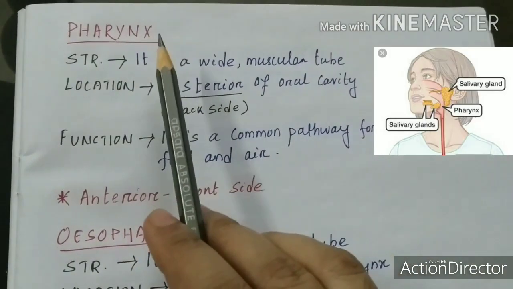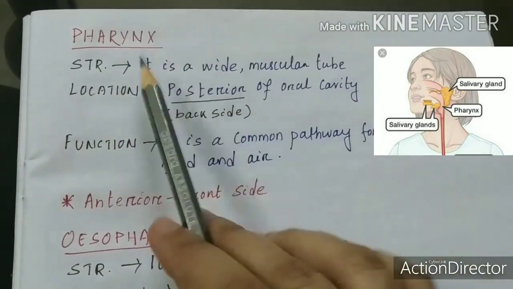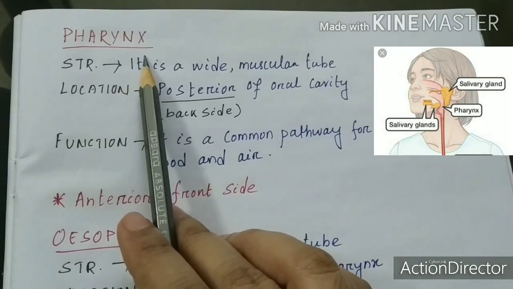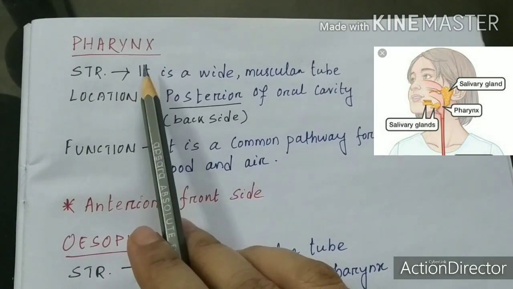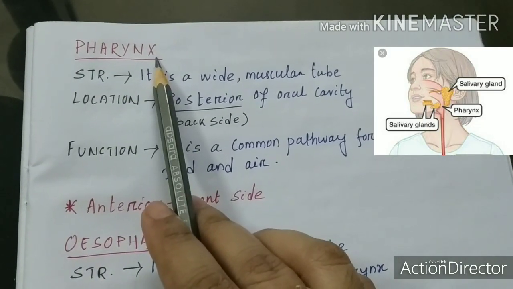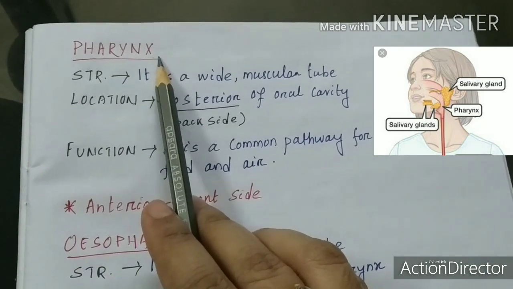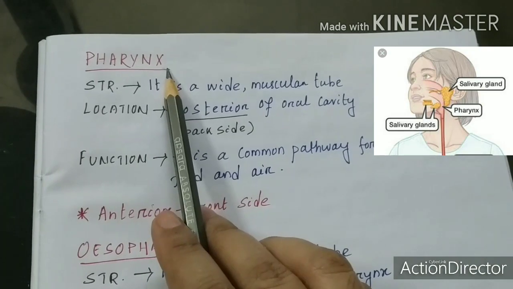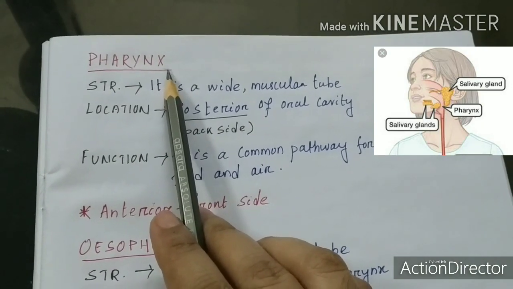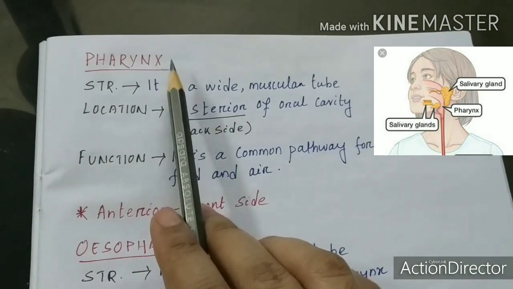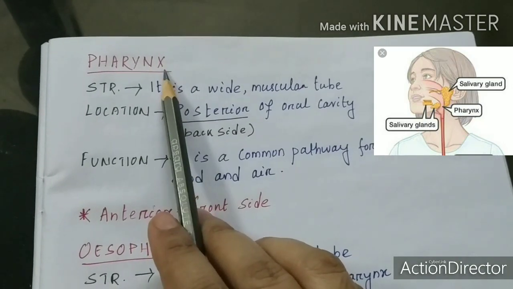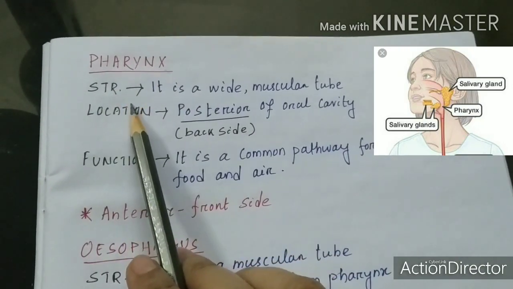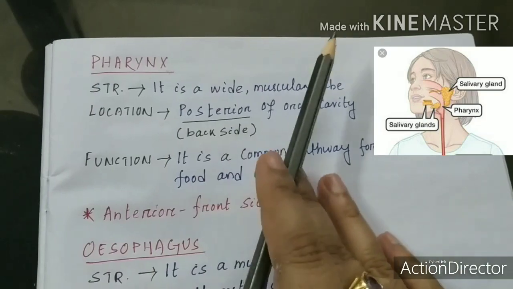As I have discussed already, after the oral cavity we get the next part in the alimentary canal, that is the pharynx. What is the pharynx? The pharynx is the connecting link between the food pipe and windpipe. Already I said, it connects both nose and mouth. Here we will discuss the structure, location and function of all the parts one by one.